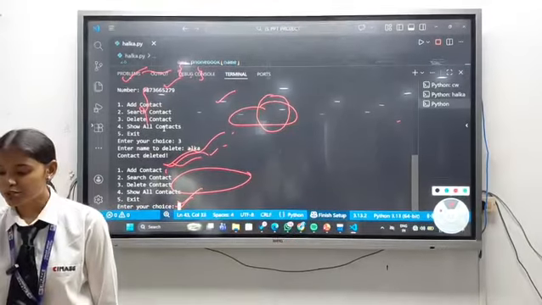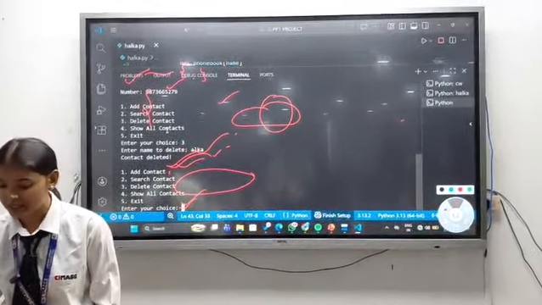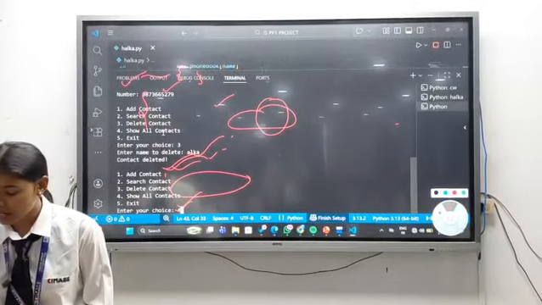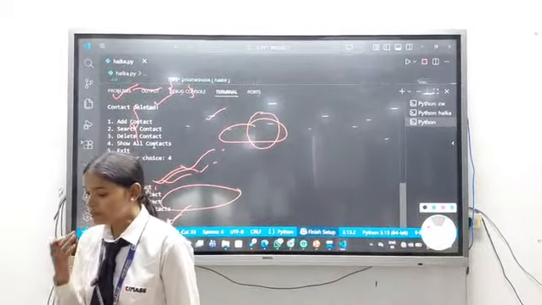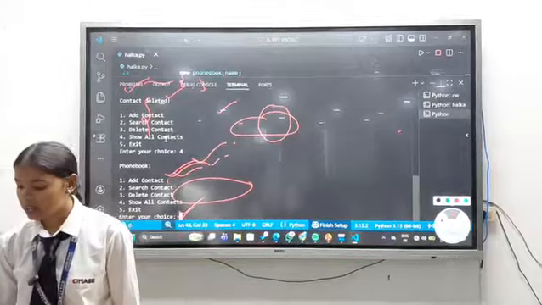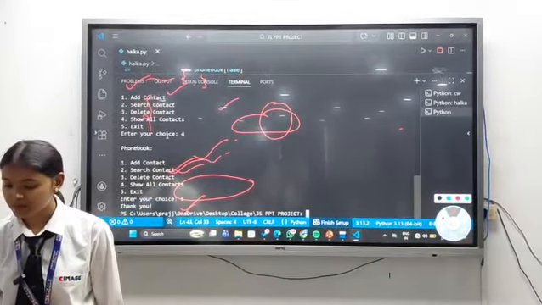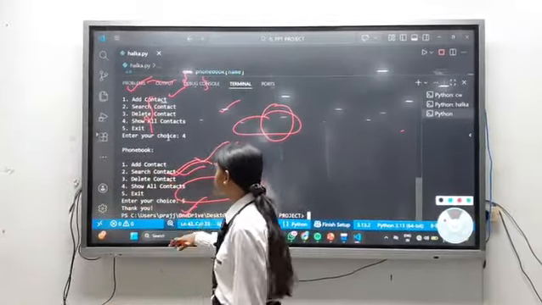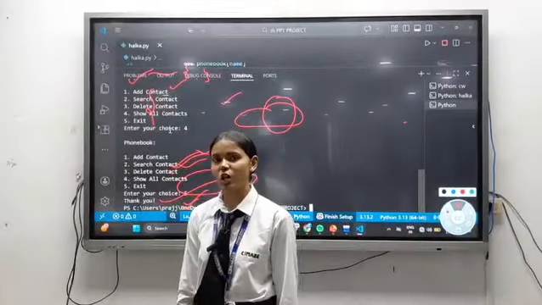Now we want to show all contacts. As I deleted the contact, it will print nothing. So I will enter choice 4, and we can see that nothing shows in the list as I deleted the contact. And to exit from this, we will enter choice 5, and we can clearly see that we are exiting from the loop and it is printing thank you. That's all from my side.